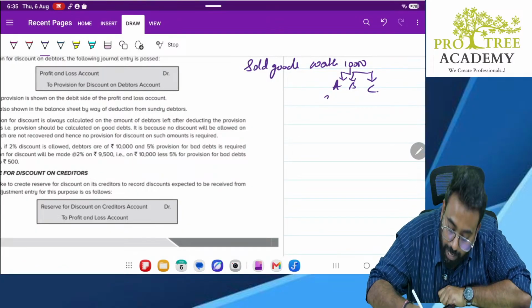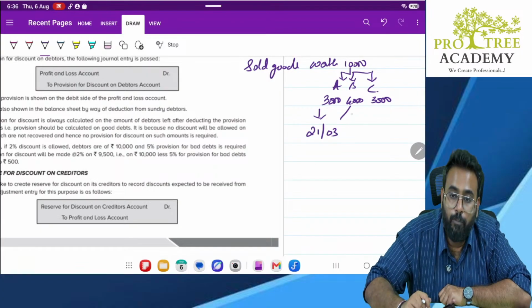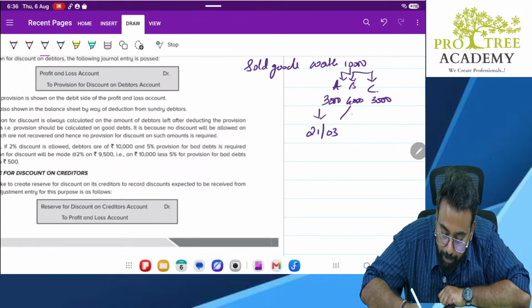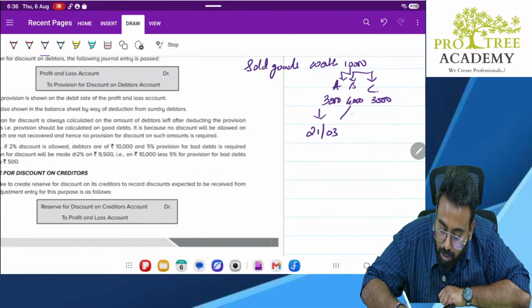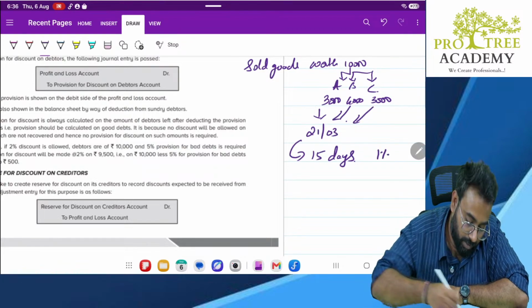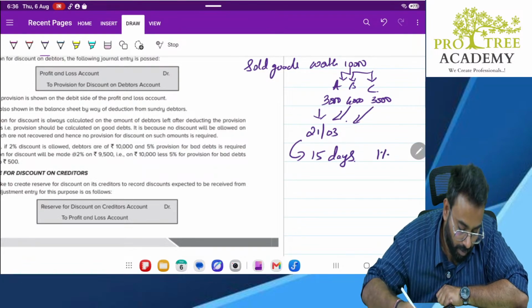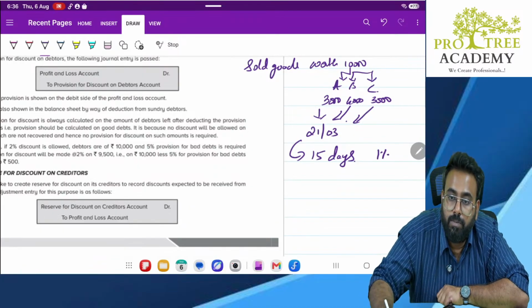Correct? Now, I have sold these goods on, say, for example, 21st March. Now, I have put a condition: if you make the payment within 15 days, I will give you a discount of 1%. Or say 10%. Let's take 10%. I have told I will give you a discount of 10%.